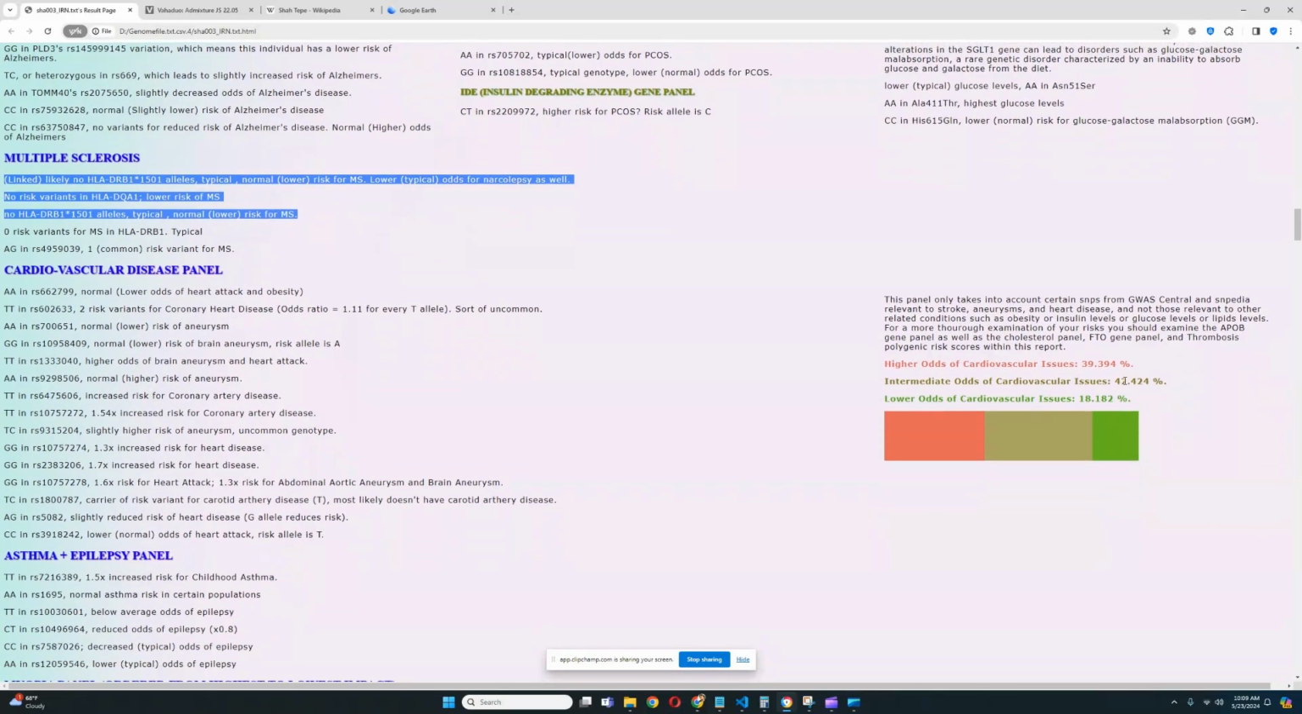And for the cardiovascular disease panel, it looks like she's got predisposition to intermediate odds of cardiovascular issues, but she's actually scoring quite high for the higher odds of cardiovascular issues as well. 39.4% for that, compared to the 18.2% for the lower odds. So she's scoring 2 times more for the higher odds than she is for the lower odds. So there's definitely a predisposition to higher odds of cardiovascular issues, even though this is not the highest percentage she's scoring.